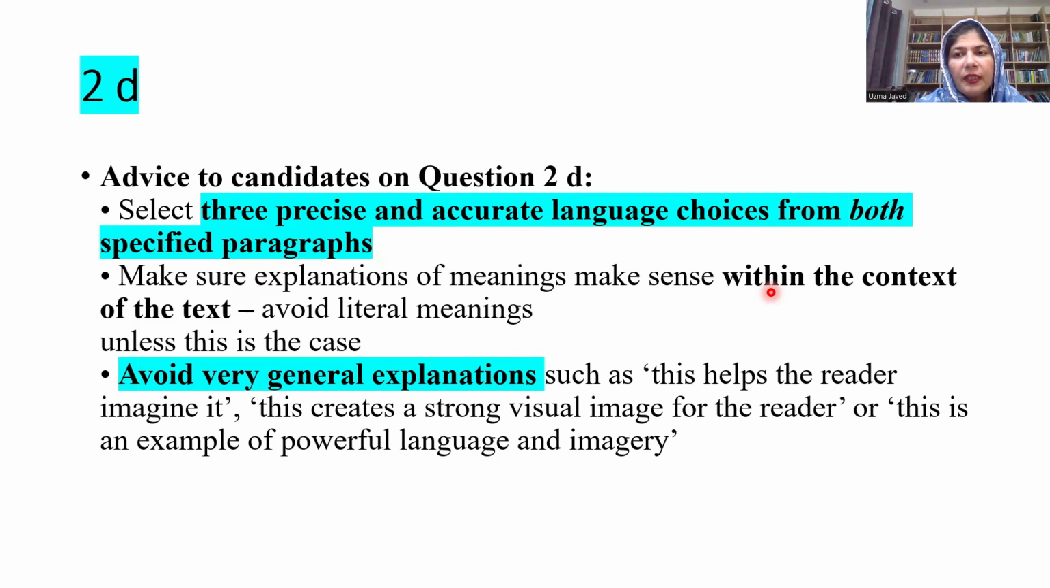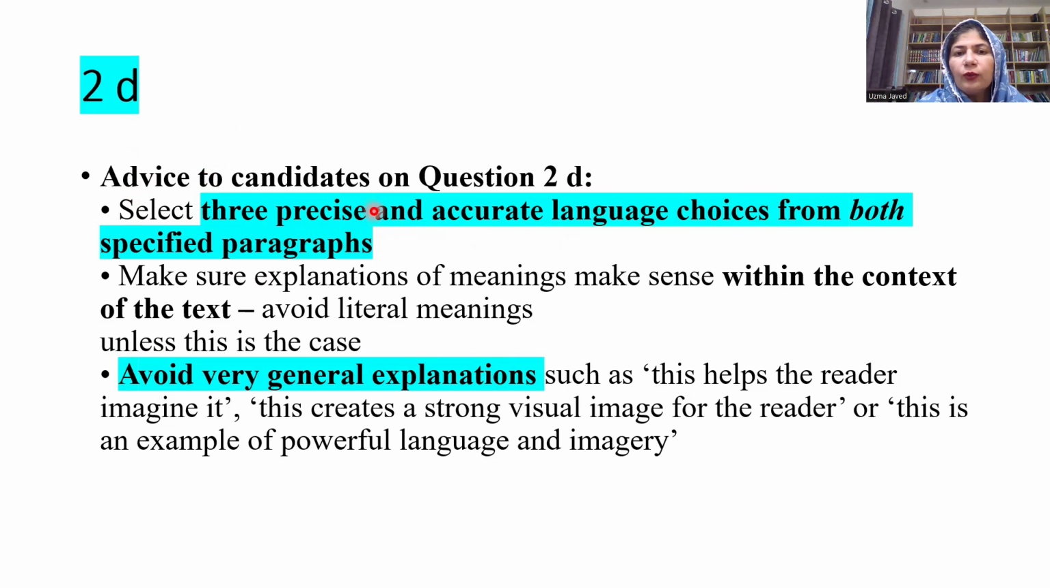I am here with the tips of question 2D, and these tips have been taken from the examiner report of 2023 May June. And I will also be sharing the sample answer of a student who followed 99% of the instructions given by the Cambridge examiners. So I will be sharing the sample answer also with you. First of all, let's read together the examiner's notes about the improvement of 2D.